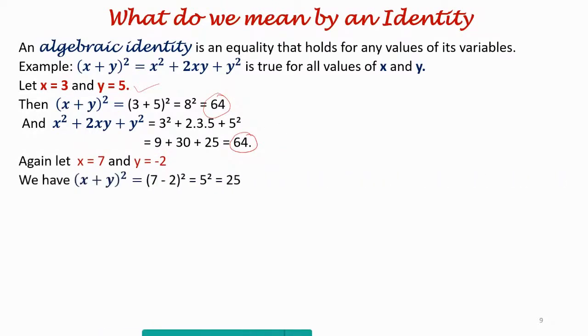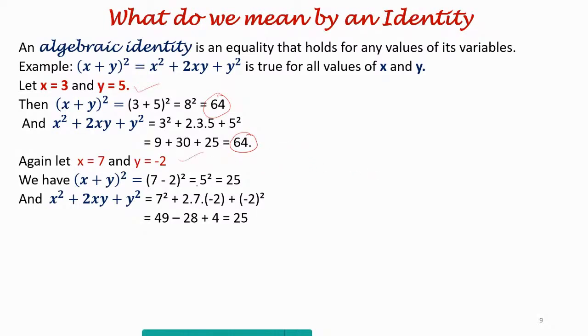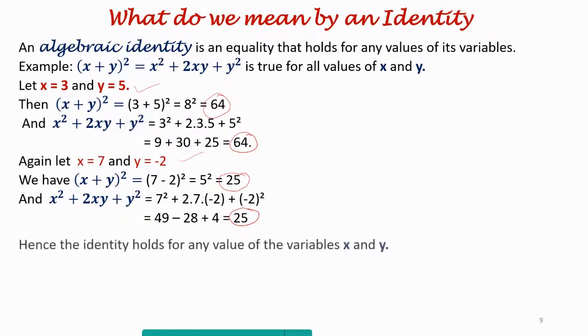So again, we are putting the value, the left hand side first. I'm putting x equals 7, y equals minus 2. 7 minus 2 whole square, that is 5 square, equals 25. Now, we put it in the right hand side, x square plus 2xy plus y square. We put the same value, x equals 7 and y equals minus 2. So, when I put the value, what do I get? 49 minus 28 plus 4, it's again coming to 25. So, the two sides are equal for any value of x and y.